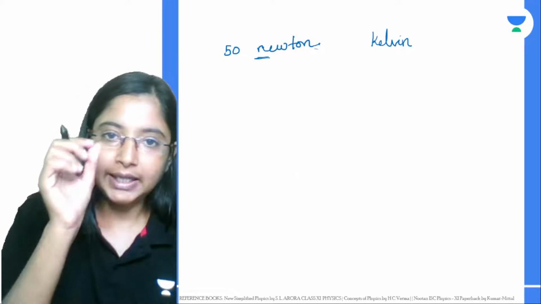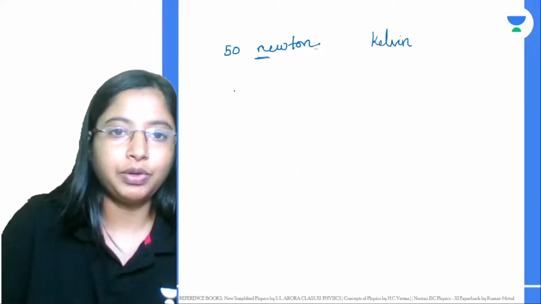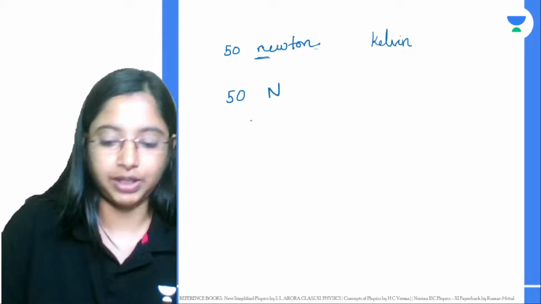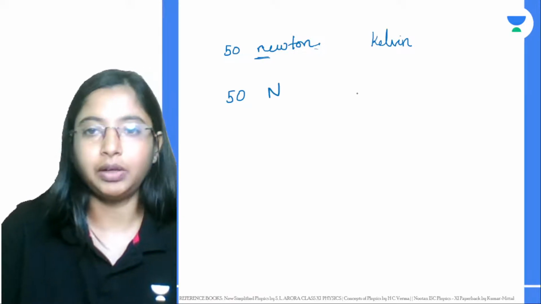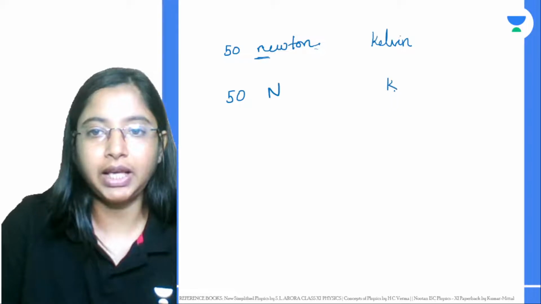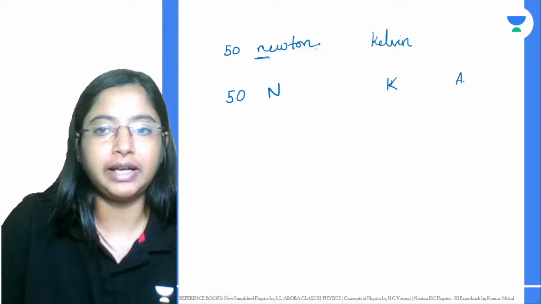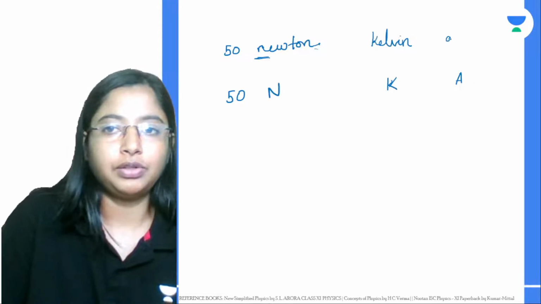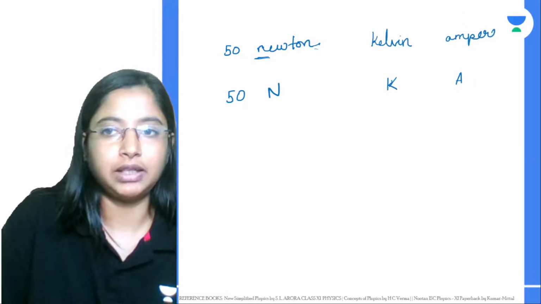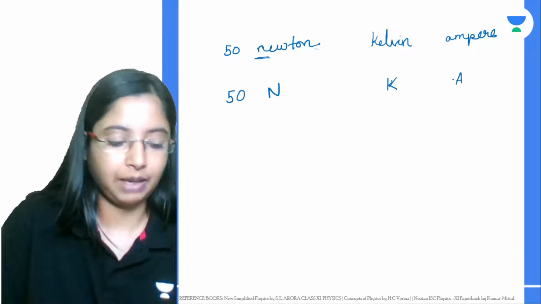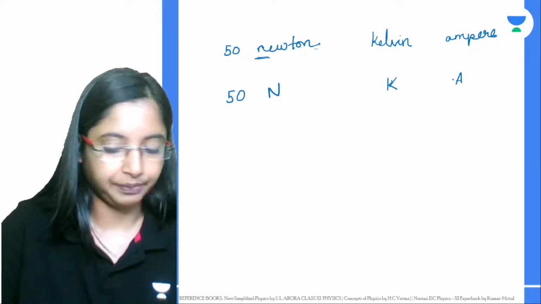But if you're writing just the initial alone, if I want to write 50 Newton with just the initial alone, then you use a capital. Similarly, for Kelvin it will be K, and for ampere it will be capital A. So if you want to express current as 1 ampere, you write ampere in small letters if you're writing the full name, but if you're just writing the letter, then you use the capital A.